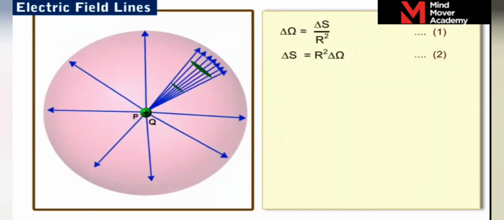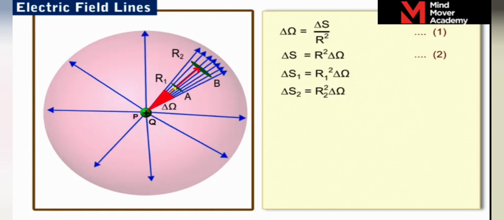At two different points, say A and B in the electric field, which are at distances r1 and r2 from the charge, we had seen that the areas of the elements subtending the same solid angle, delta omega, will be delta S1 equal to r1 square delta omega at A and delta S2 equal to r2 square delta omega at B, respectively.